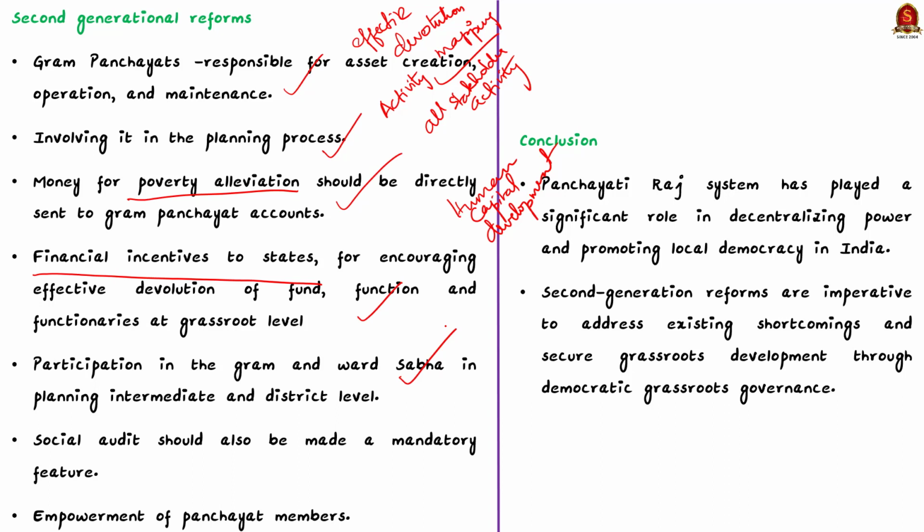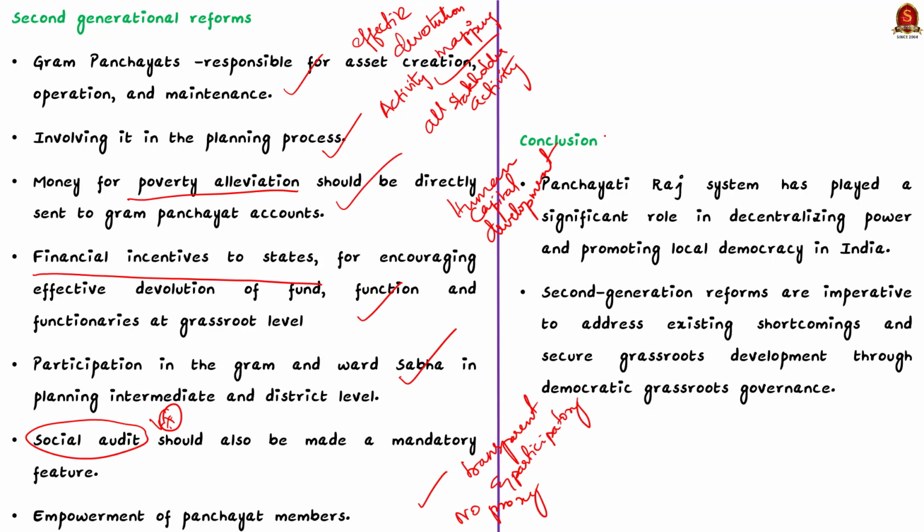Along with this, social audit should also be made a mandatory feature. This will ensure transparency and make the process much more participatory. Finally and most importantly, empowerment of Panchayat members, especially women, through adequate training so that they remain no more a mere proxy for their male counterparts. So you can write these points in the second part of the answer.